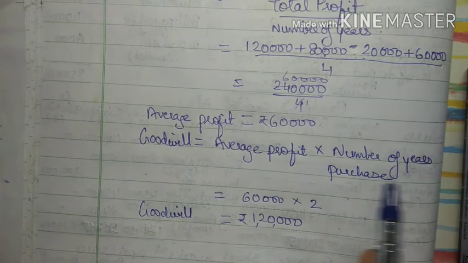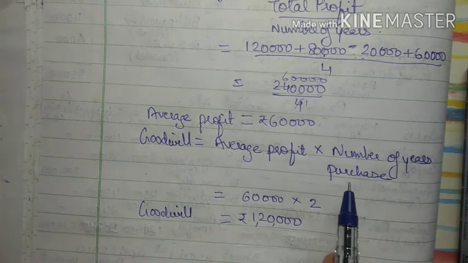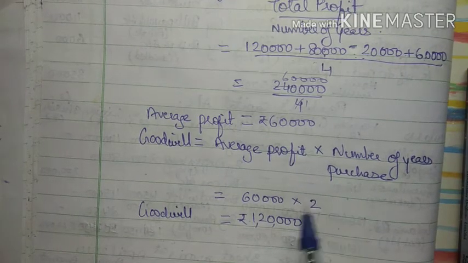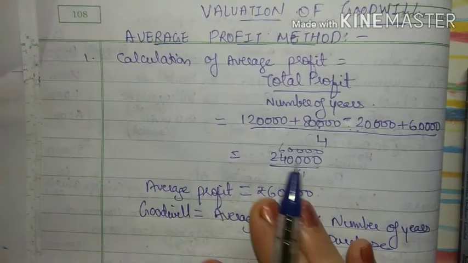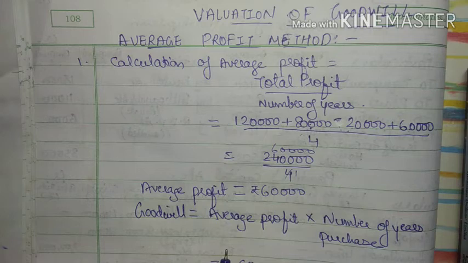Sometimes it can be 3, sometimes it can be 4, but in this problem it was 2 years, so we have multiplied it by 2. So this is how we will calculate the goodwill in average profit method.